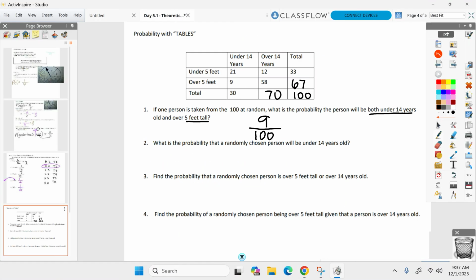What's the probability will be under 14? So look at the under 14. How many are under 14, Julia? 30. Everyone see the total. 30. Got to make it into a fraction, though, out of how many people, Julia? 100. Good. And again, some of you guys might see 3/10 as an answer if it's multiple choice, because all I did was simplify. And you guys can do that in your calculator.